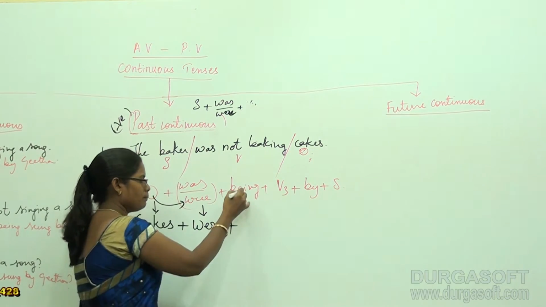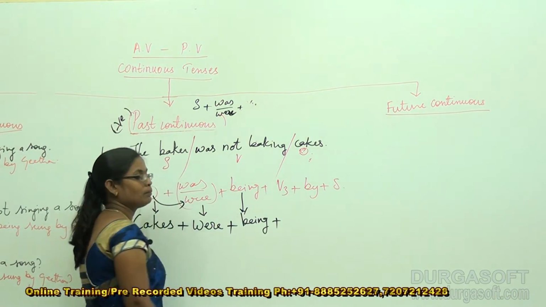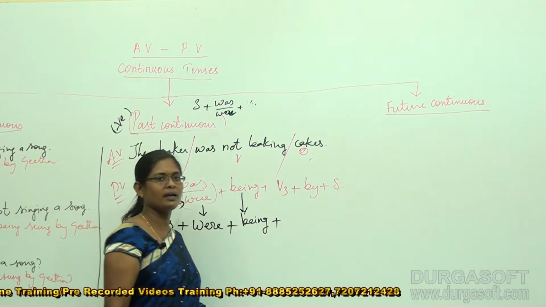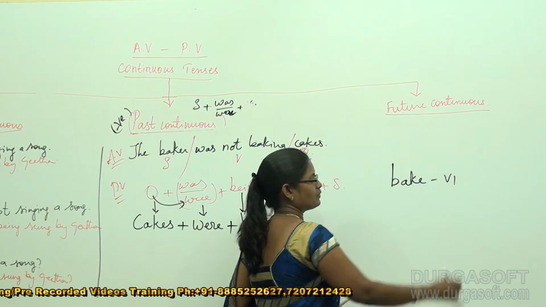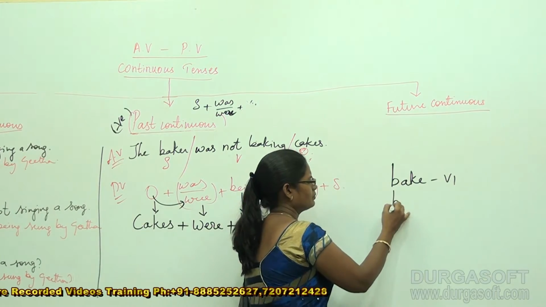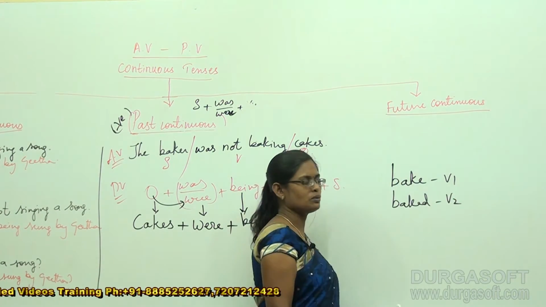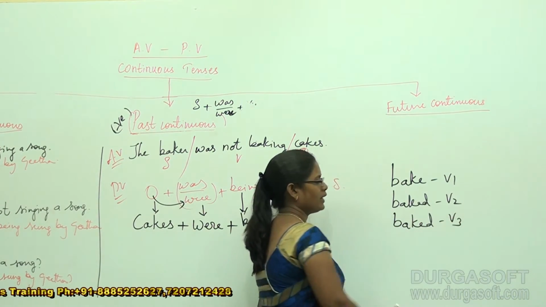Plus bring the being as it is down, being plus what's the V3 for this? V3 for bake. Bake is the V1, baked is V2 and V3 also baked. You should know this.